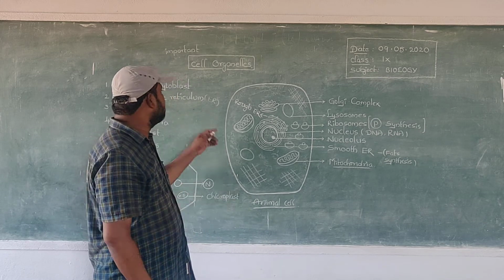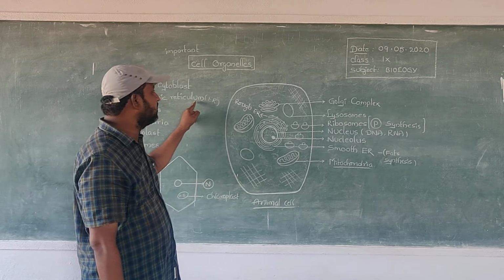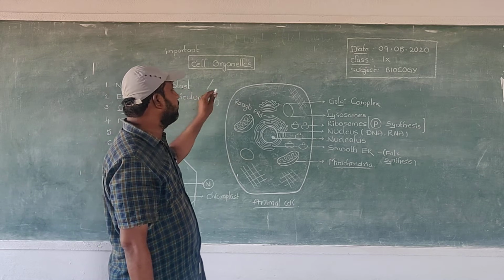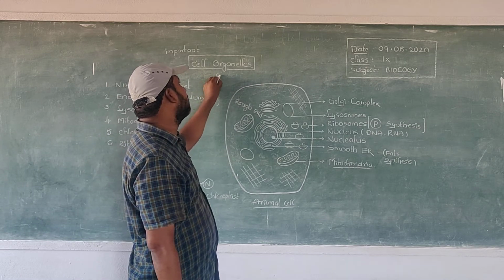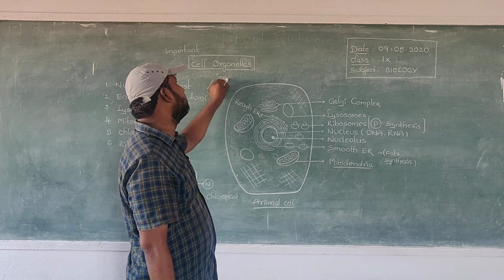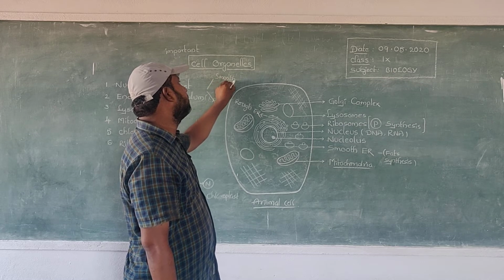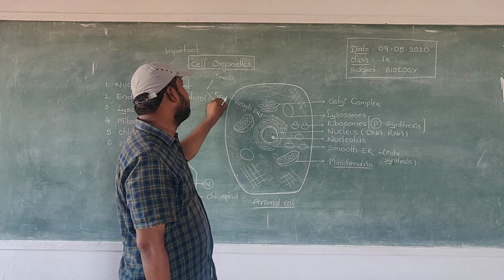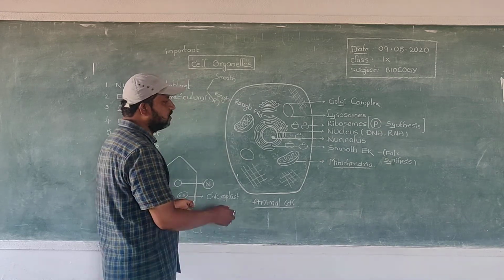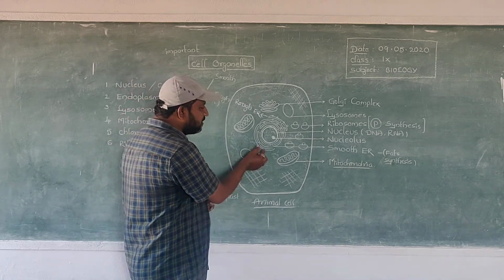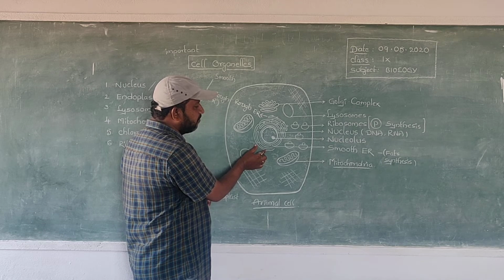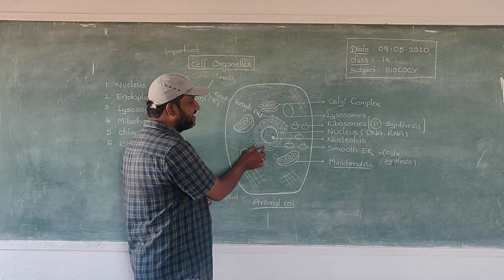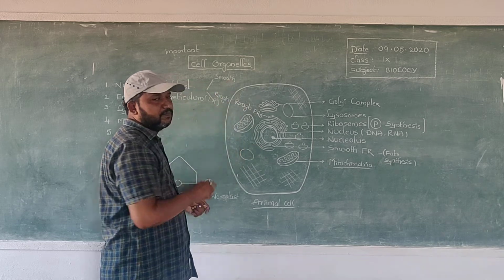Why? Because this endoplasmic reticulum is classified into two types. The first one is smooth endoplasmic reticulum. Second one, rough endoplasmic reticulum. The endoplasmic reticulum whose surface does not contain any granules is treated as smooth.